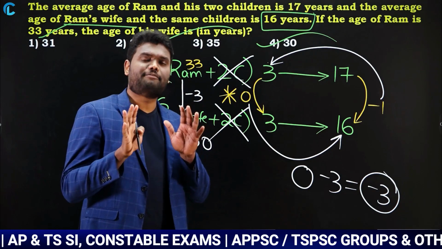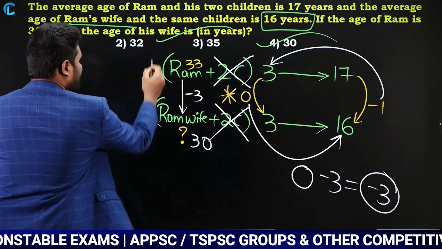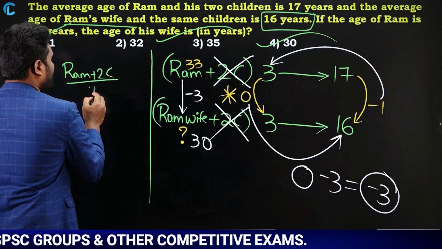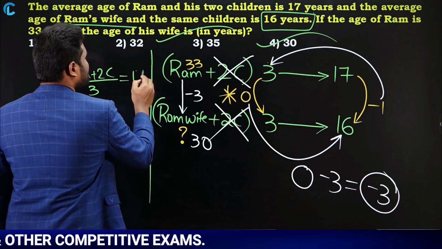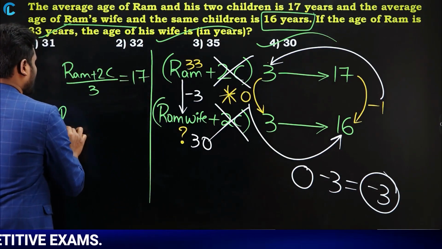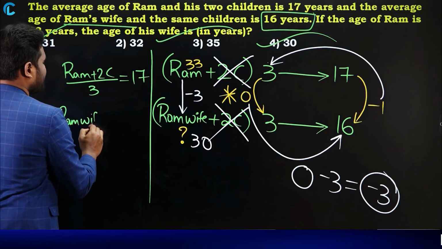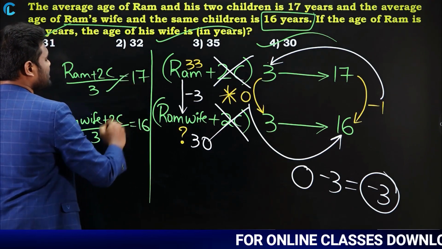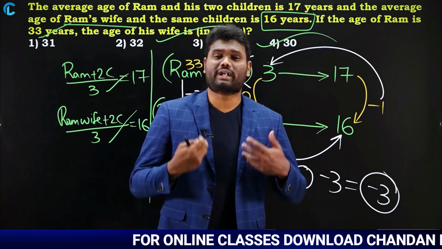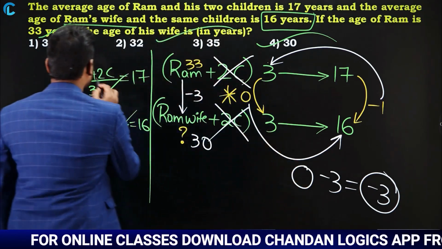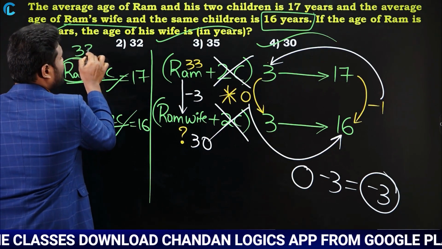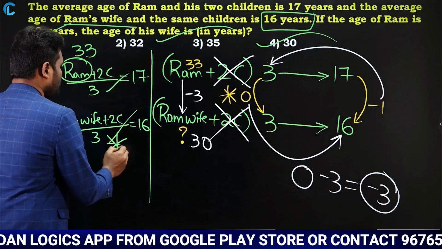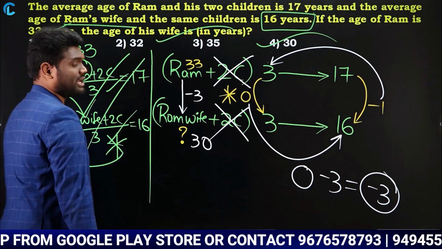Very simple question. If you want, you can do it in a traditional way also. If you are going to do it in a traditional way, how do you calculate? Ram plus 2 children divided by 3 is equal to, what is the average? 17. This is one equation. Next one, Ram's wife plus the same 2 children divided by 3. What is the average? 16. When you solve these two equations, then you will come to know what is Ram's age and what is Ram's wife's age. Anyway, in the question it is clearly mentioned that Ram is 33 years. As you already know Ram's age, when you solve these equations, you will come to know Ram's wife's age. But this is really not required. Yes or no?